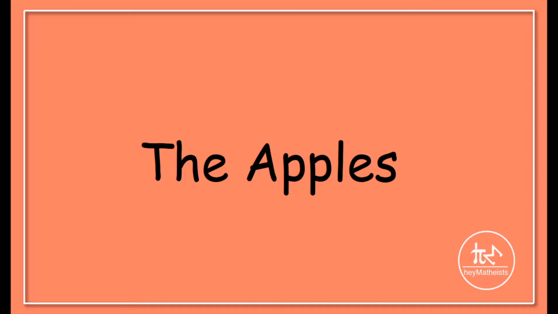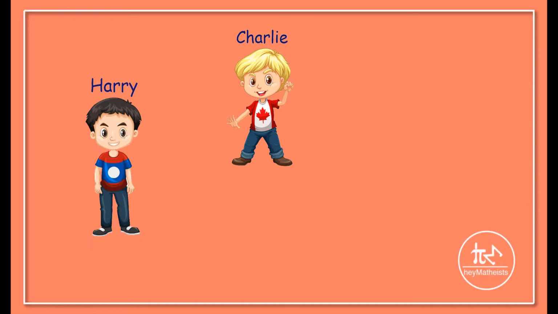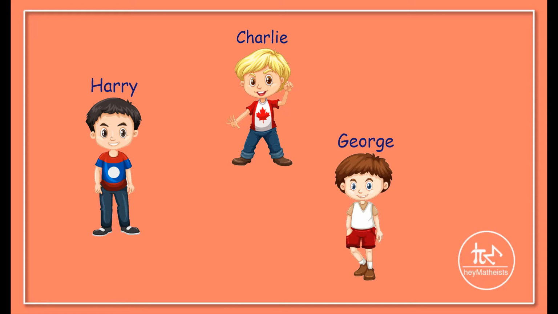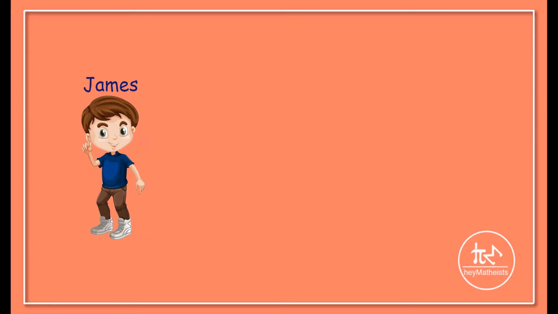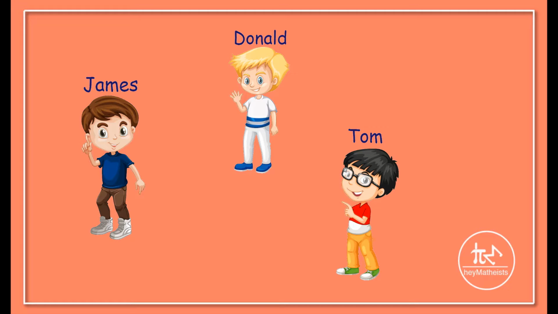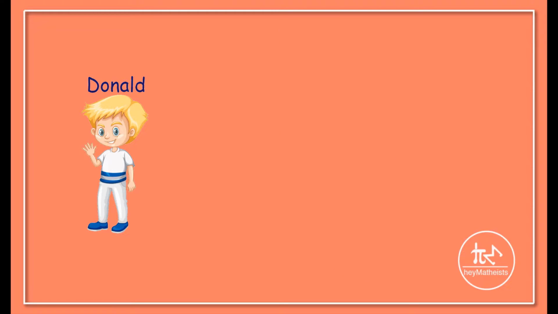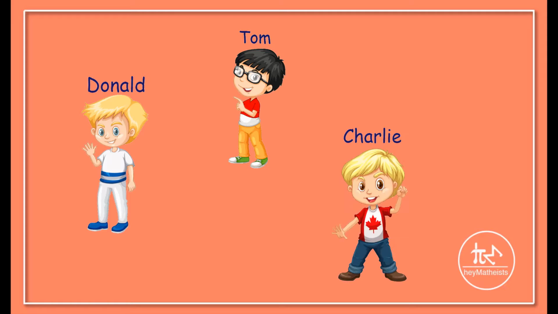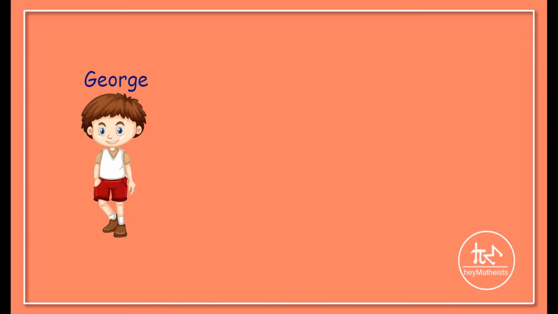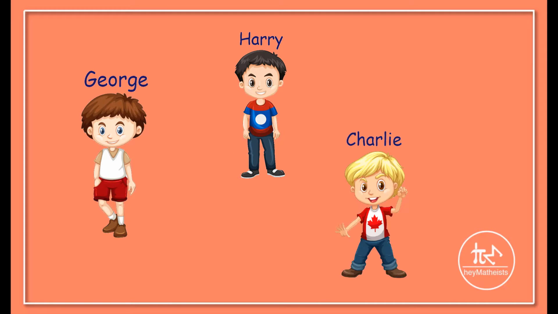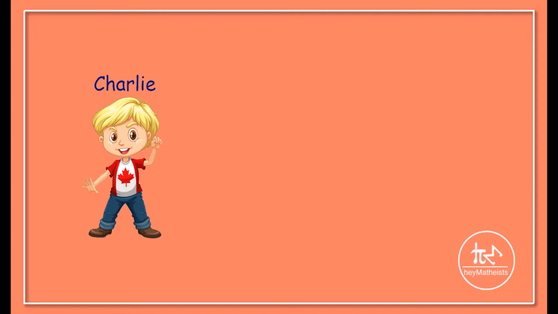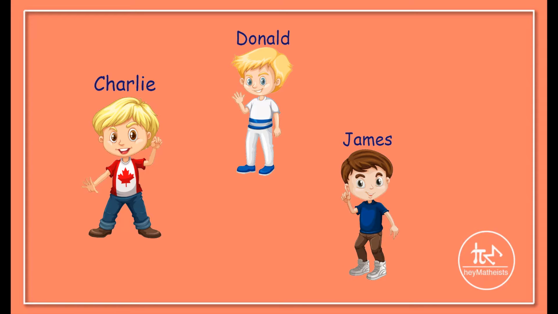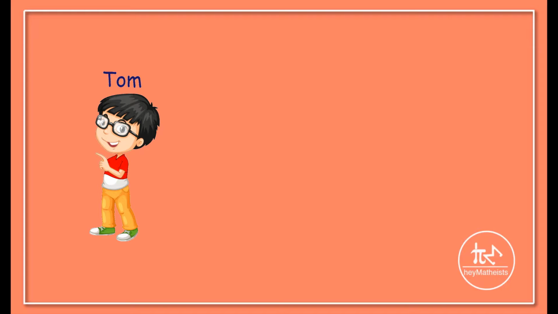Out of 6 boys, exactly 2 were known to have been stealing apples. But who? Harry said Charlie and George. James said Donald and Tom. Donald said Tom and Charlie. George said Harry and Charlie. Charlie said Donald and James. And Tom couldn't be found.